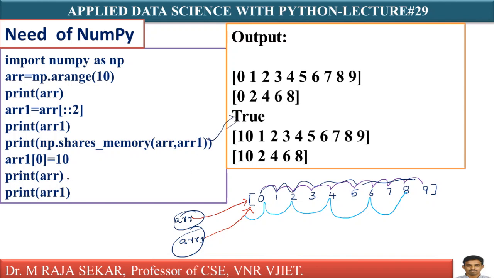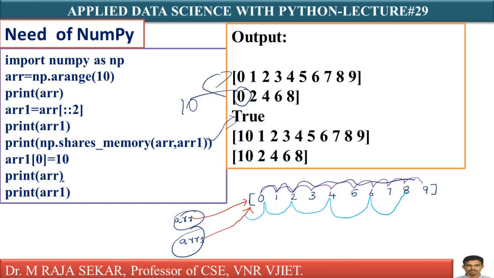Now, if you change something in a view, it is something like updatable views in your DBMS. If I change in ARR1, that will be reflected back in ARR. Therefore, ARR1[0] = 10 means, in this place, if I replace this one with 10, that will automatically be updated in ARR also.